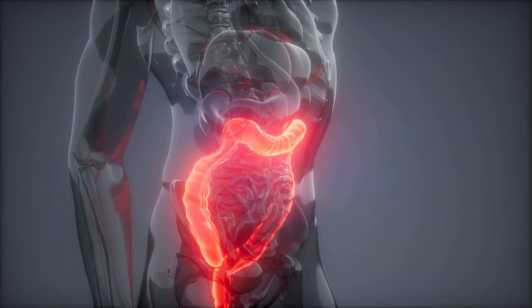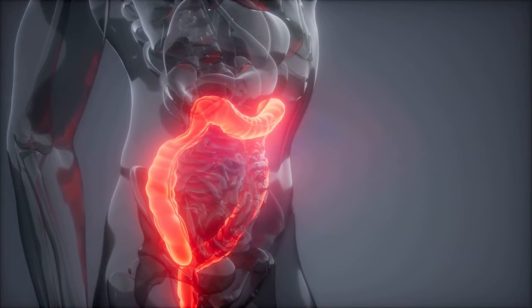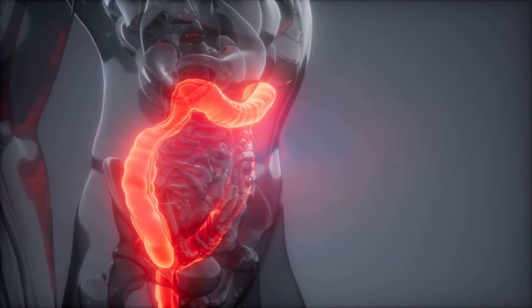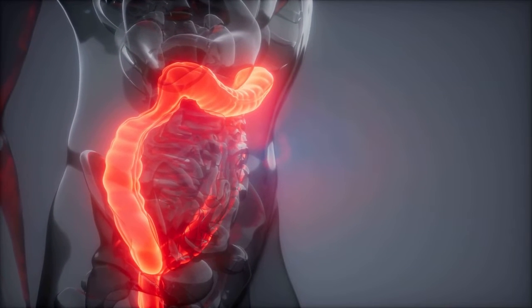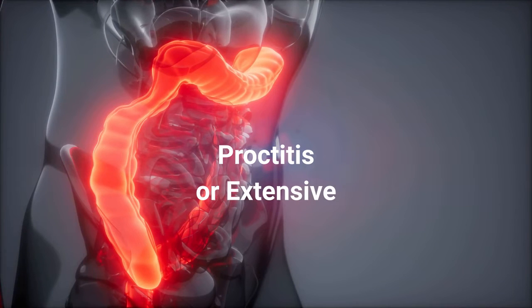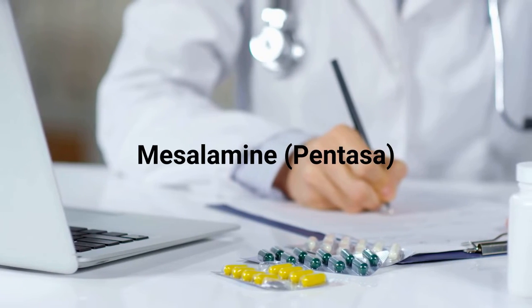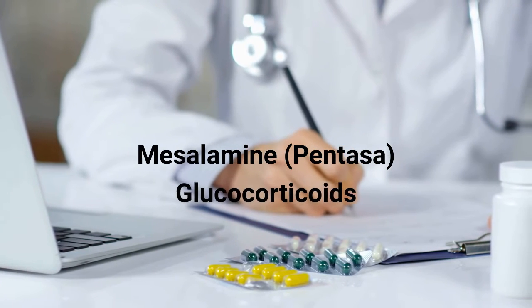With treatment, the course of ulcerative colitis typically consists of intermittent exacerbations alternating with periods of remission. The disease can be limited to the rectum, proctitis, or can be more extensive. Proctitis usually has a more benign disease course. Treatment is usually mesalamine, Pentasa, and glucocorticoids.